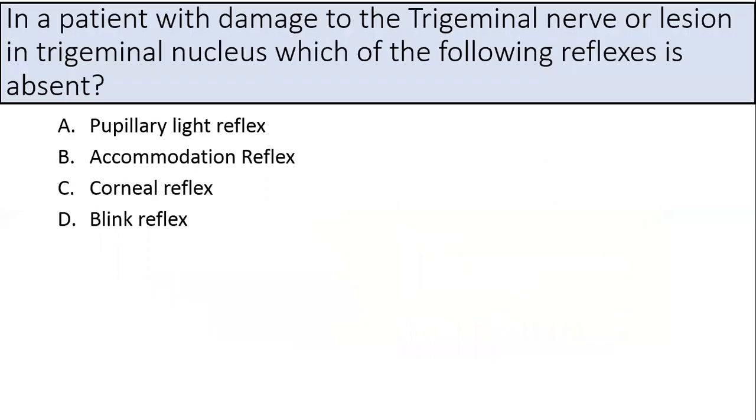So now we can answer the question that in a patient with damage to the trigeminal nerve or lesion in the trigeminal nucleus, which of the following reflexes is absent? As we have seen in the slides earlier, the corneal reflex involves the trigeminal nerve.